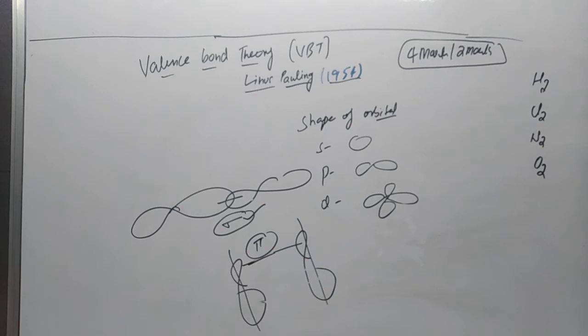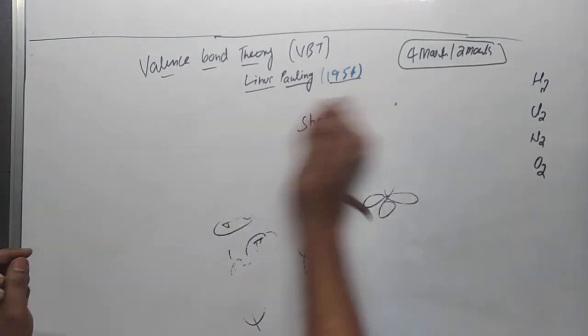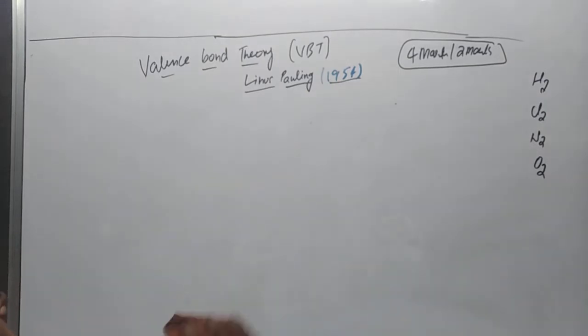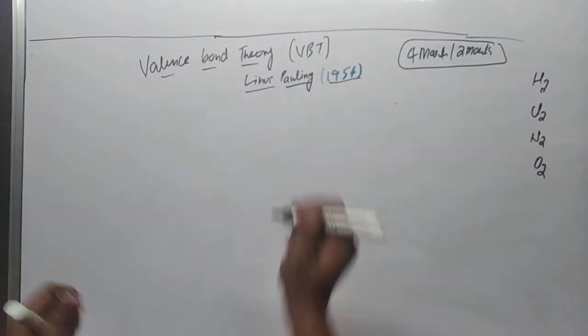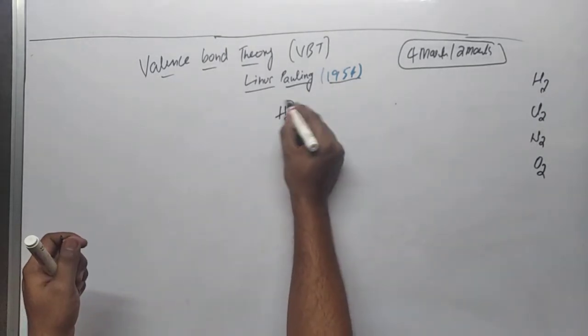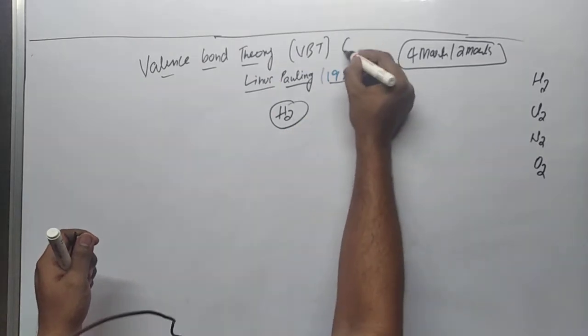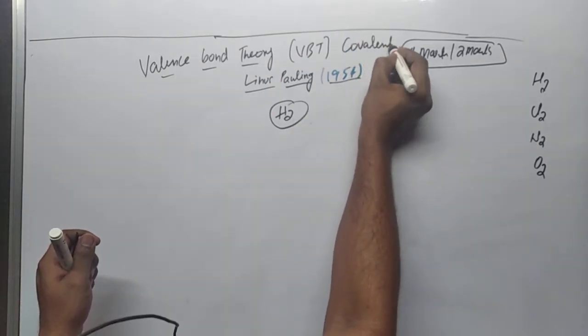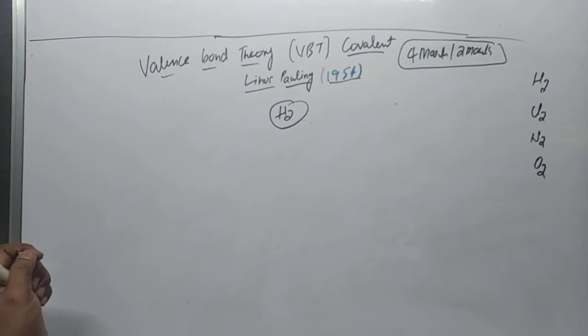Okay, we will explain the theory with the help of some molecules. I will be explaining the theory with the help of four molecules. First we will take the example of the H2 molecule. This theory is again related to the covalent bond, which also asks for 4 and 2 marks.